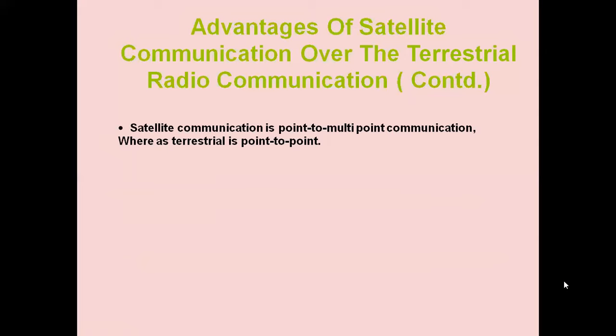Whereas in satellite communication, a transmitter can transmit the signal and multiple users can receive it. For example, in TV broadcasting, a TV transmitter transmits a signal towards the satellite, and many DTH users, television users, can receive the television programs. So point-to-multipoint communication is possible with the help of satellite communication.